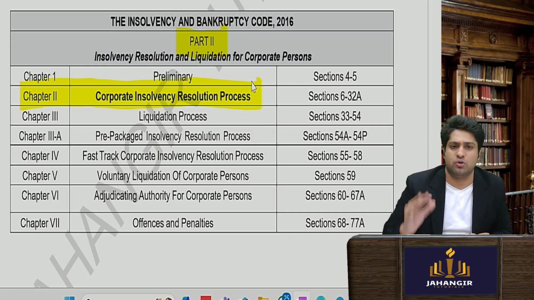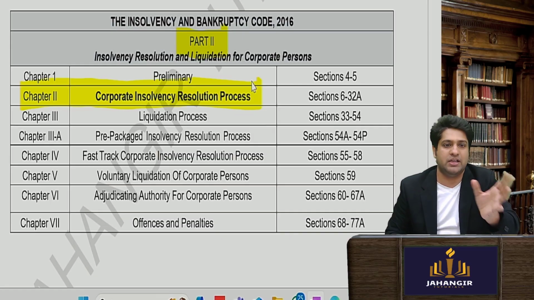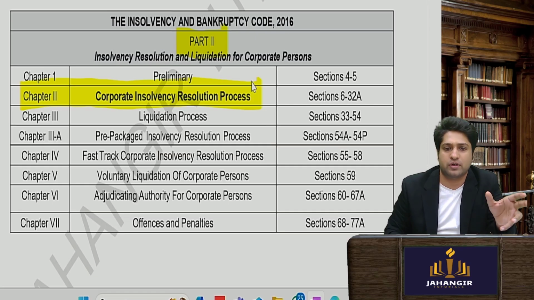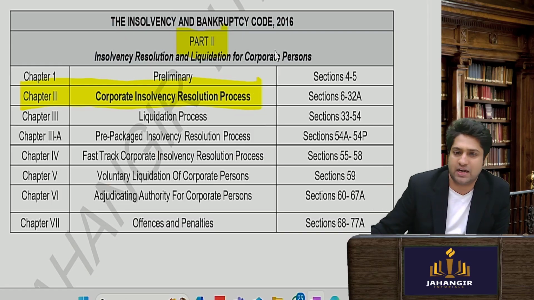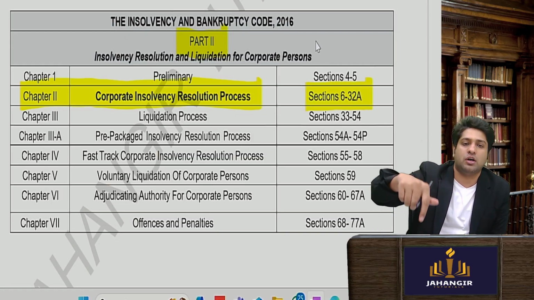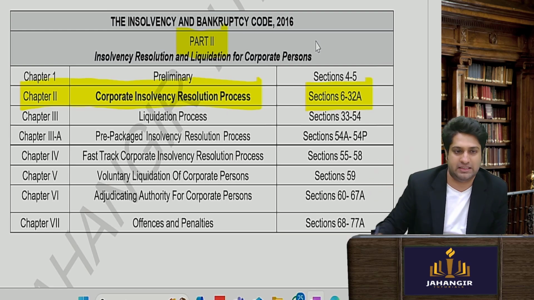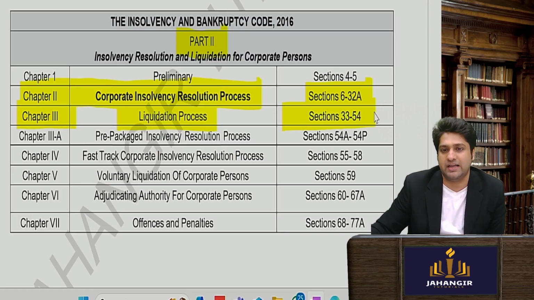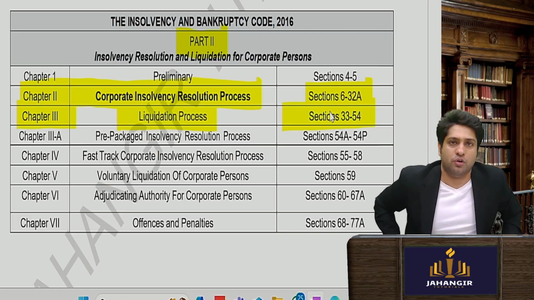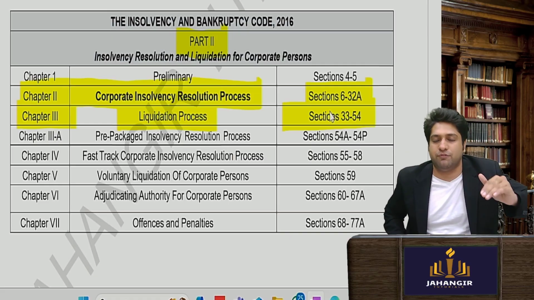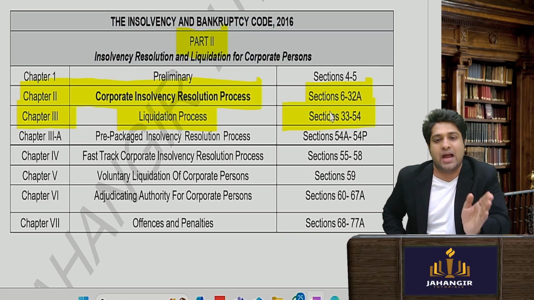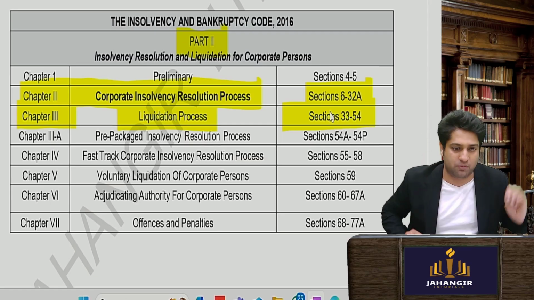Part 2 is about corporate liquidation and resolution of corporate persons. And Chapter 2 talks about CIRP, and it is from section 6 to section 32A. If we could not do revival of the company, then the very next chapter is there, where we go ahead and liquidate the company, section 33 to 54. So this much I want you to quote: Part 2, Chapters 2 and 3, section 6 to 32A, and section 33 to 54.